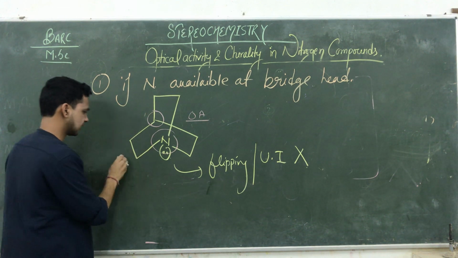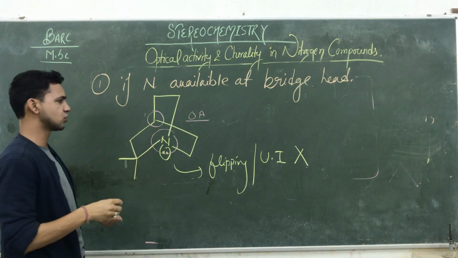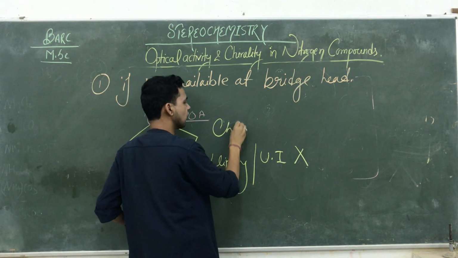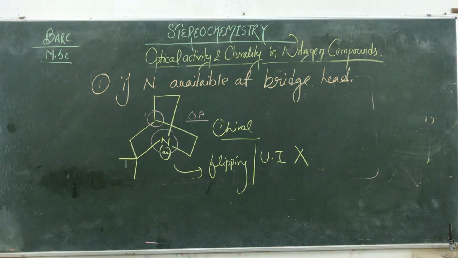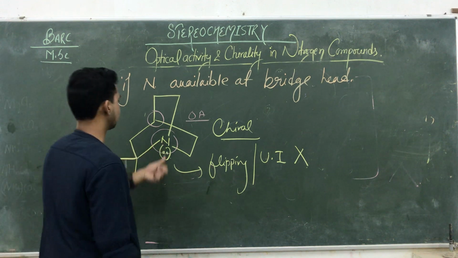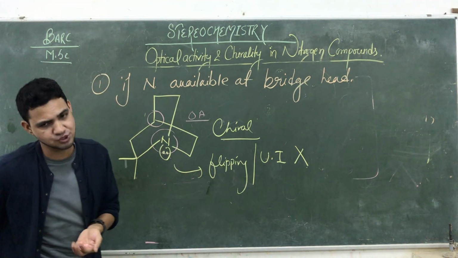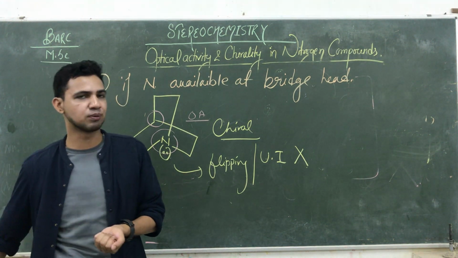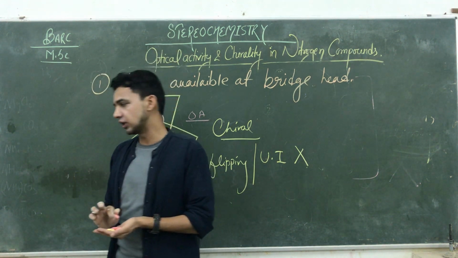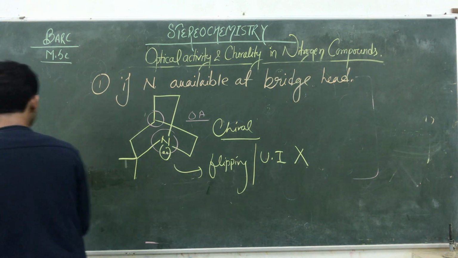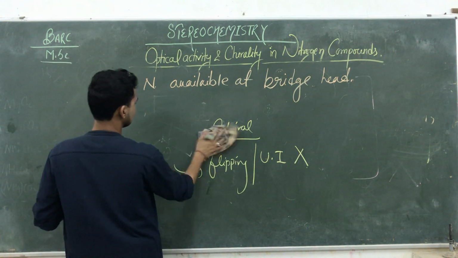But if you are doing like this, अगर हम इसको इस तरह से कर दें तभी क्या हो जाएगा आपका chiral भी हो जाएगा और optically active compound भी generally form हो जाएगा. So the nitrogen, if it is available in such a way, at a bridgehead atom, we are saying such a type of compound is also optically active and it's showing chirality. Okay, then giving you the next example of the bridgehead.